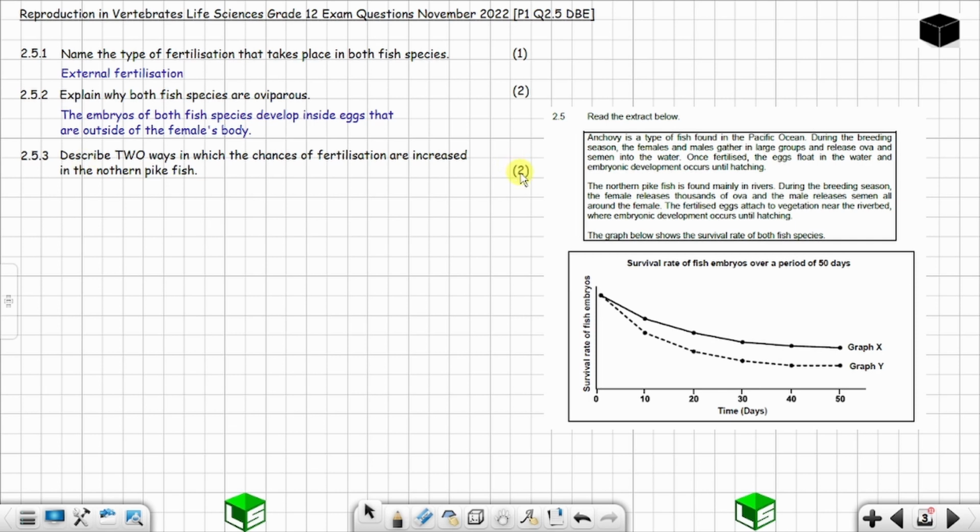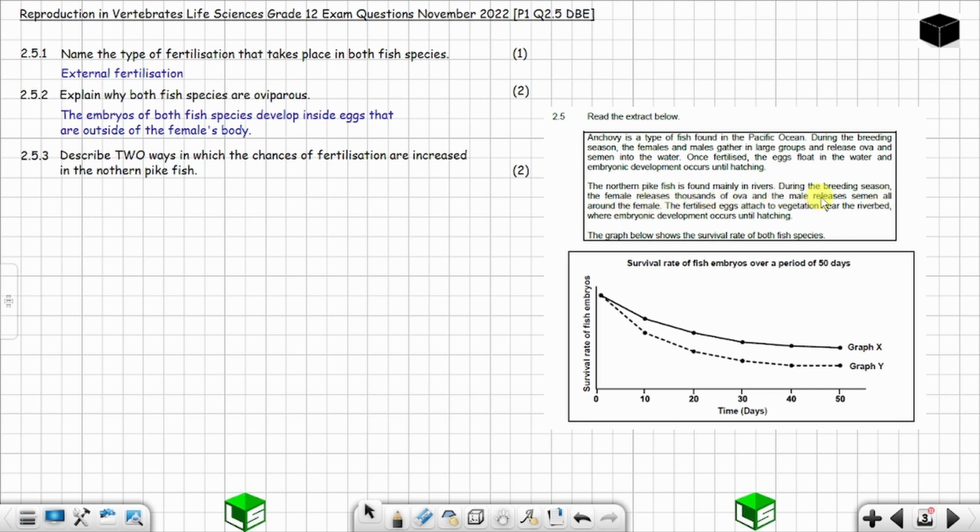When you read about the northern pike fish, the northern pike fish is found mainly in rivers. During the breeding season, the female releases thousands of ova and the male releases semen all around the female.